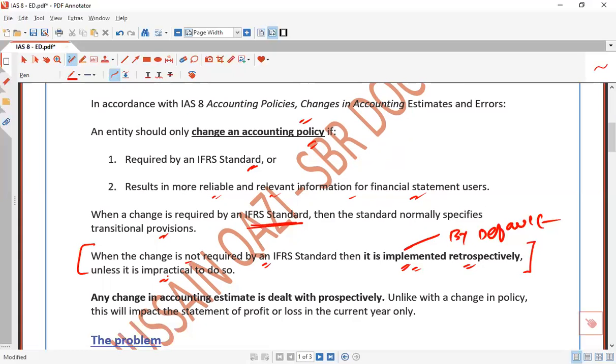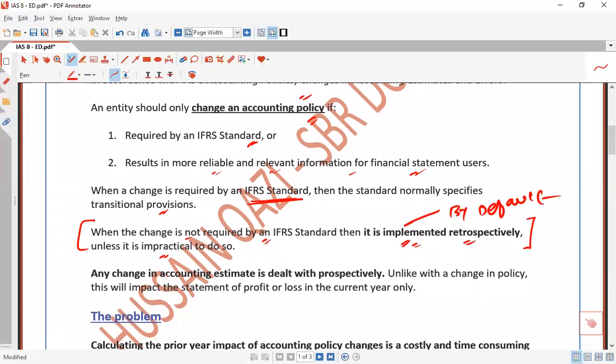Now the year is 2020. So here's the challenge: if you apply it retrospectively, in 2020 the current reliable information is available, but for some buildings, for example in remote areas, it's very difficult to identify reliable fair value information for the previous years. So that's called impracticable to do so.